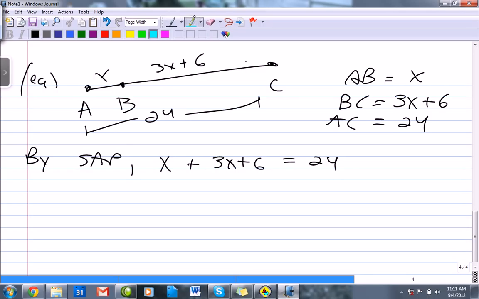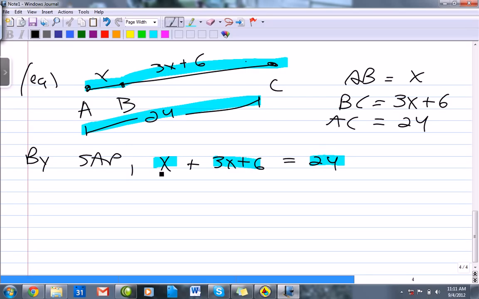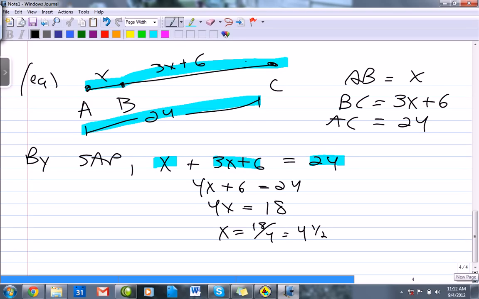Alright, so piece plus other piece equals the whole. And then, of course, we can solve for X, so 4X plus 6 is 24. And then if I subtract 6, I get 18, and then if I divide by 4, I get 18/4, which is the same thing as 4.5. Okay. Or we can look at another problem. And again, that's brought to you by the segment addition postulate.